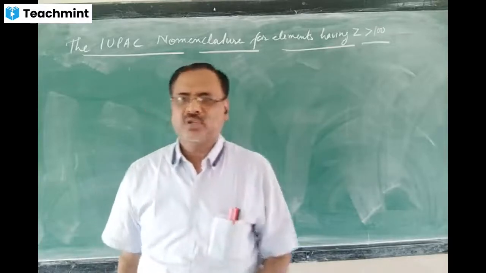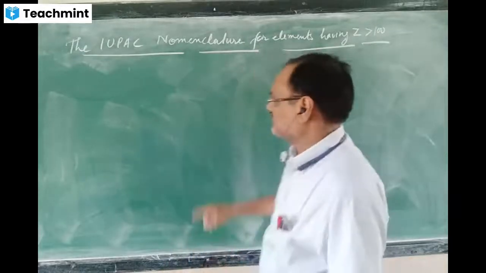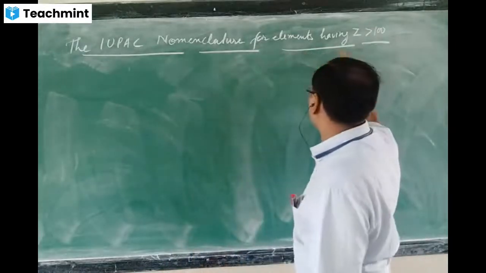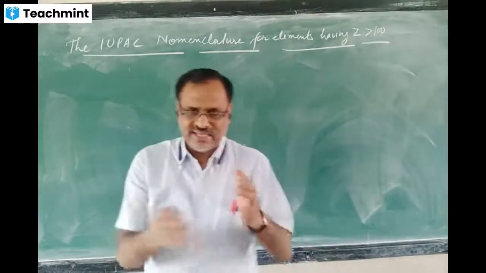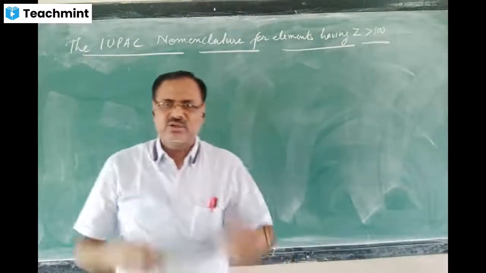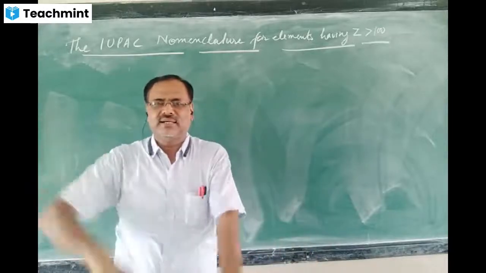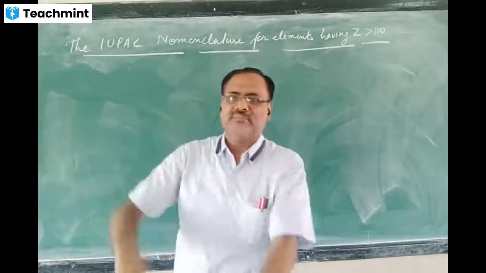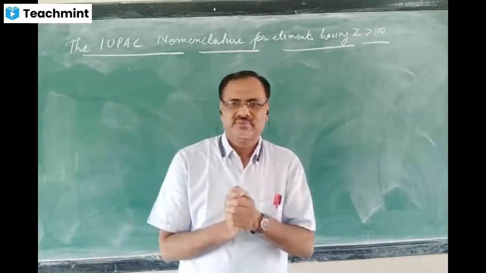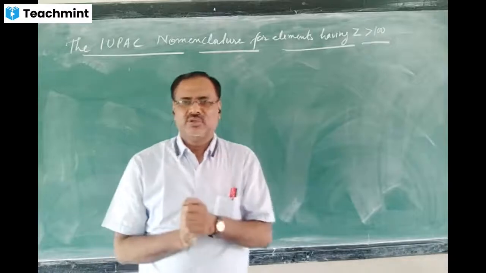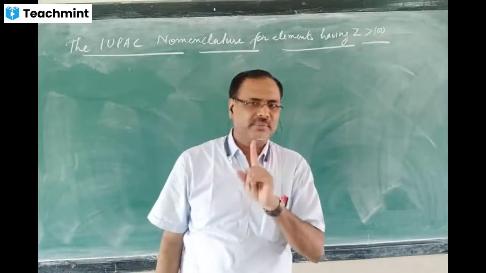So you must be thinking what is the need for IUPAC to give the nomenclature. I have written here: IUPAC nomenclature for elements having atomic number more than 100. The problem is that if one scientist discovers an element, he will give the name on the basis of his own choice. Another scientist discovers the same element, and he will give a name by his choice. Then the problem, the dispute, will be there. Then who is the real discoverer? So that's why IUPAC suggested no one is allowed to give the name.